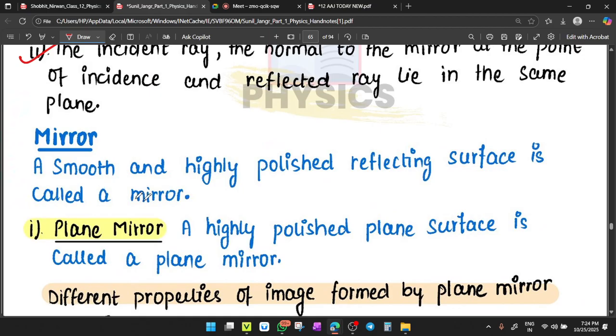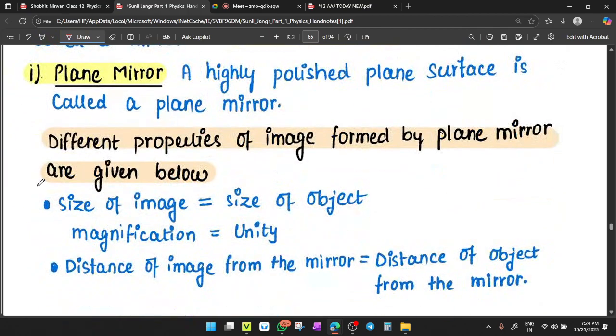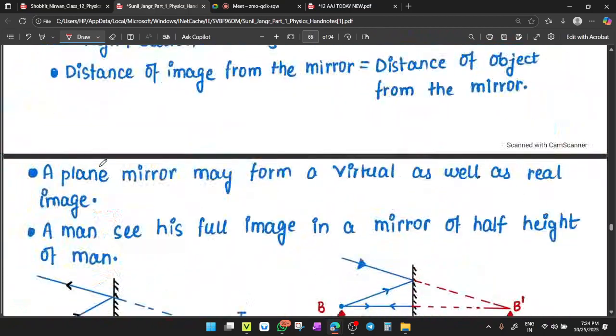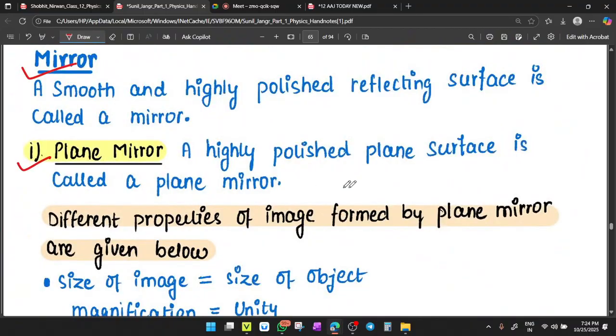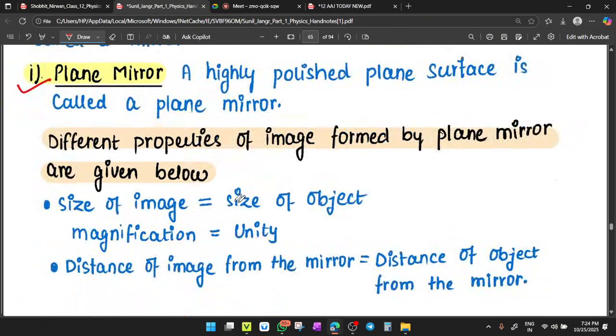What is a mirror? A smooth, highly polished reflecting surface is called a mirror. Types of mirror: the first type is a plane mirror. A highly polished plane surface is called a plane mirror. But only a few lines are related to the plane mirror in our syllabus.